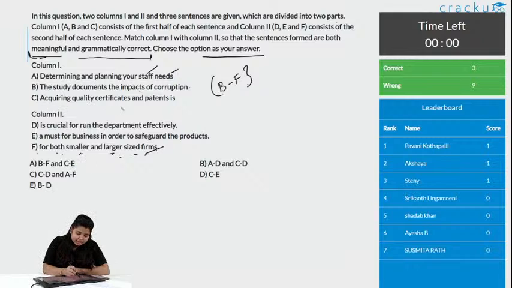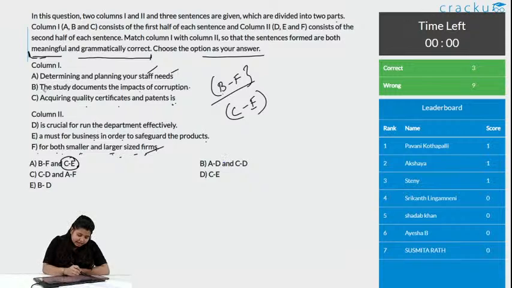Acquiring quality certificates and patent is a must for business in order to safeguard the products. Okay. The sentence is: acquiring quality certificates and patent is a must for business in order to safeguard the product. Yes. Let us check the other one. We know C and E is correct, definitely correct. Till now we are confused with B and F.